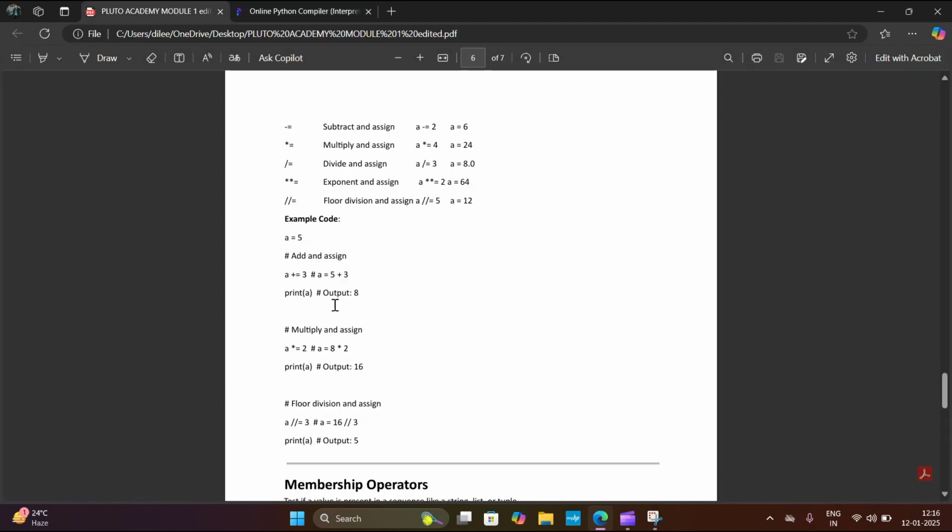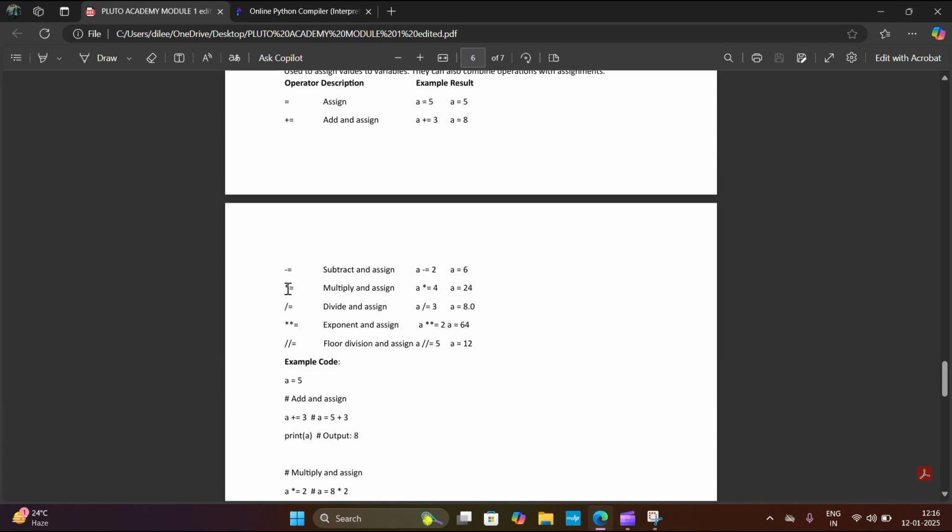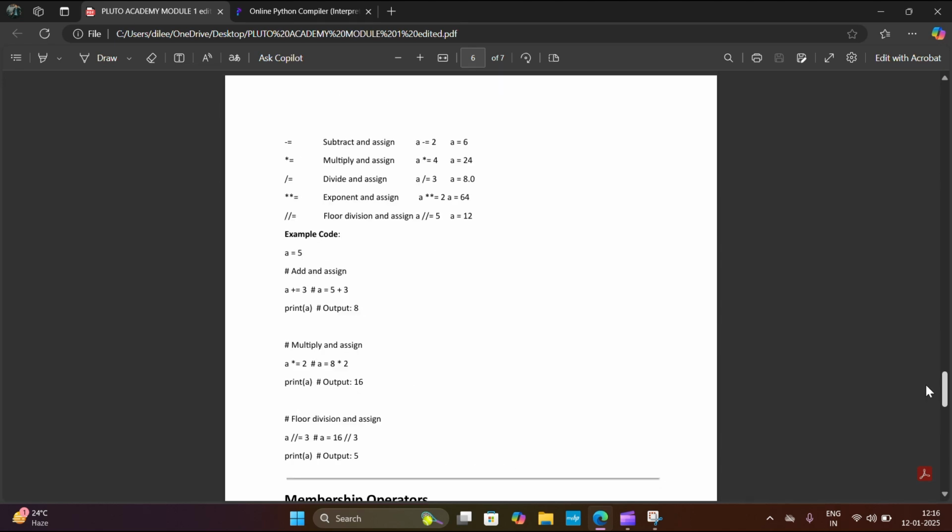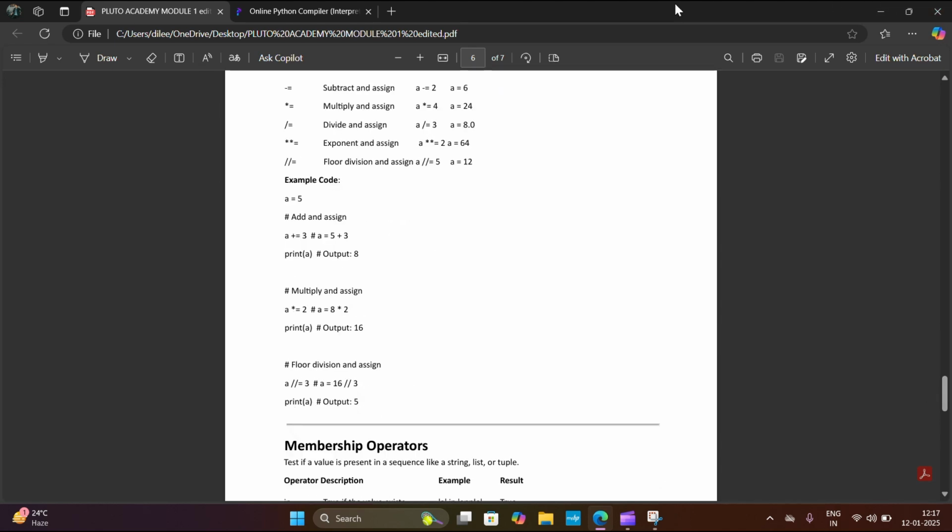And then like that you will practice all assignment operators: multiply and assign, divide and assign, exponent and assign, floor division and assign. You have to practice all these topics, not only listen to the examples. If you practice, you will get more clarity about the topic.